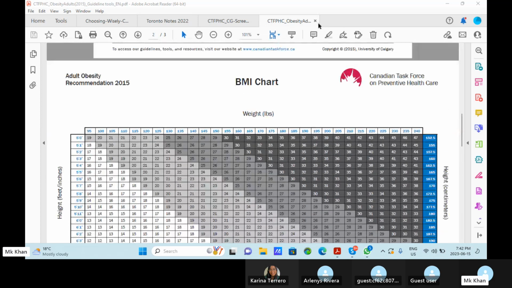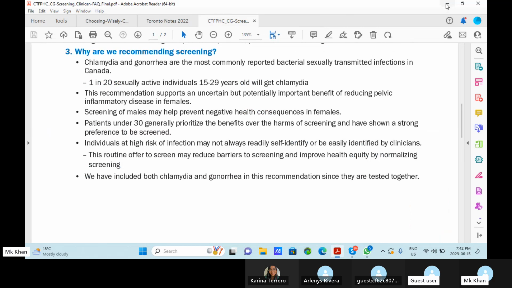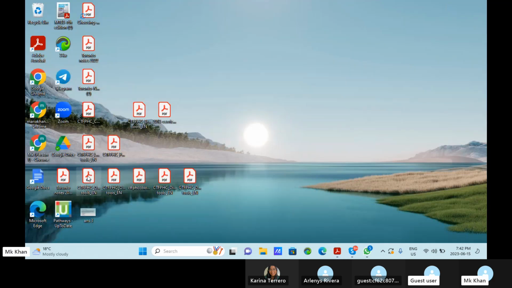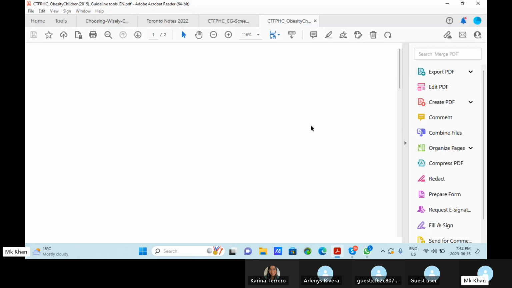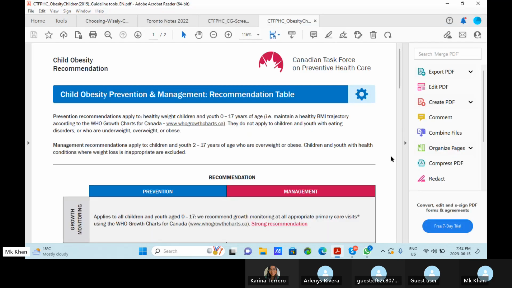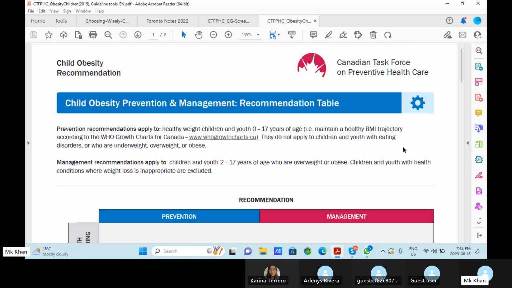So this is basically the obesity guidelines for adults, and then they have obesity guidelines for kids also. So we will quickly go through this if you want to continue.